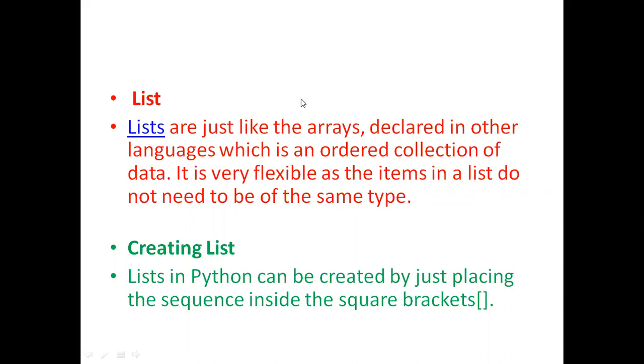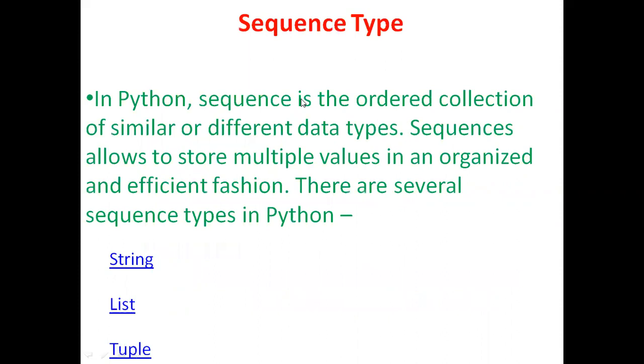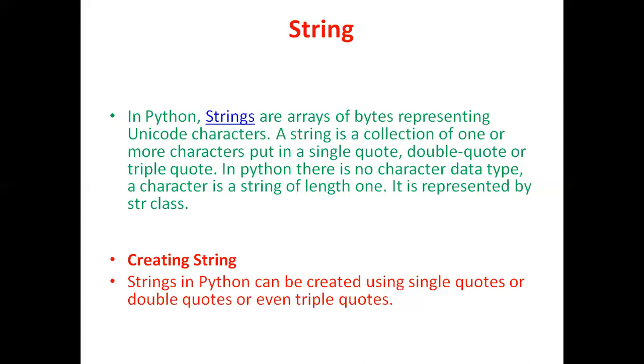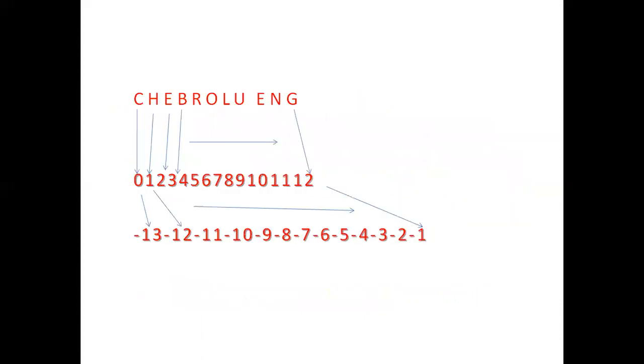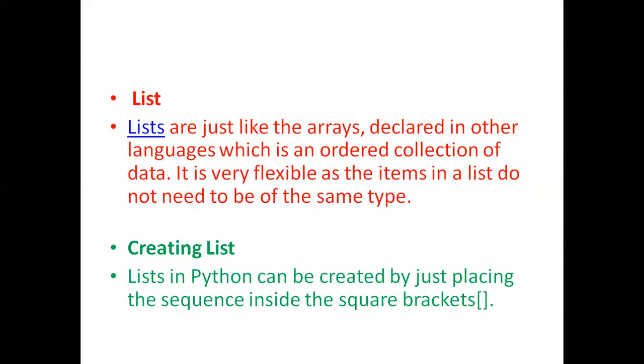So in today's session, we have started with the sequence types and we have started with the string. We have seen how we can define a string and how a string can be created in Python, how a character can be created in Python, how the string will be stored inside memory locations, and how we can access the individual characters of a string. Along with this, we have seen a couple of examples on strings in Python programming. And then we have started the concept of list. In tomorrow's session, we are going to see the creation of a list, memory allocation for the list, and then accessing individual items of the list, right?